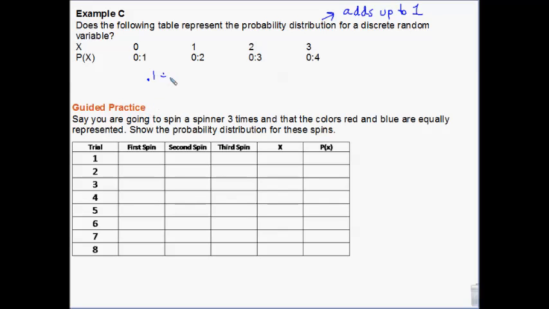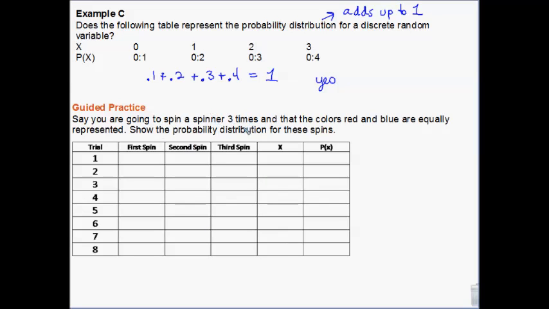So I have 0.1 plus 0.2 plus 0.3 plus 0.4. So that's 0.3 plus 0.3 is 0.6 plus 0.4 is 1. So yes, it does represent a probability distribution. If it adds up to anything other than 1, the answer is no. Okay, so those shouldn't be too difficult.